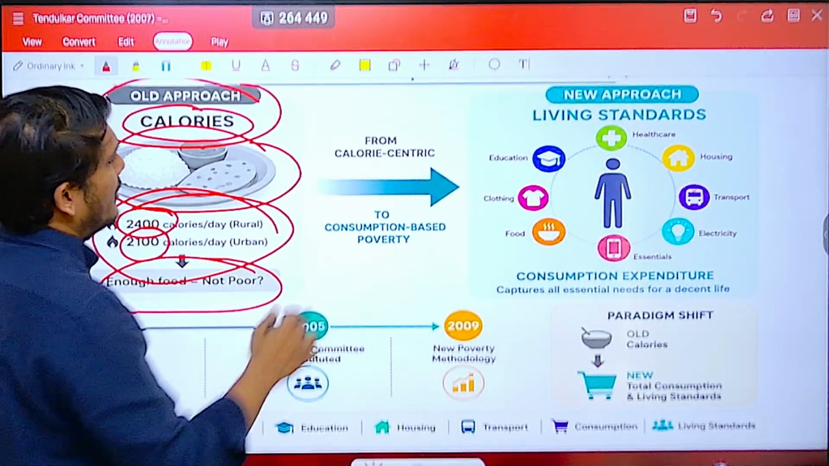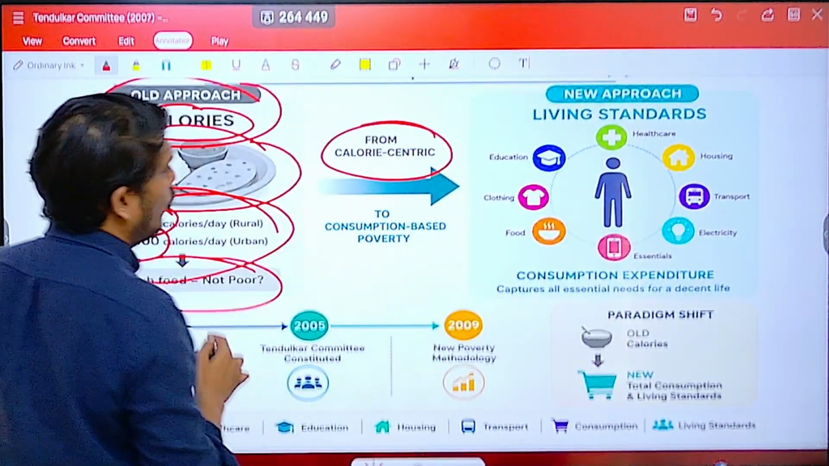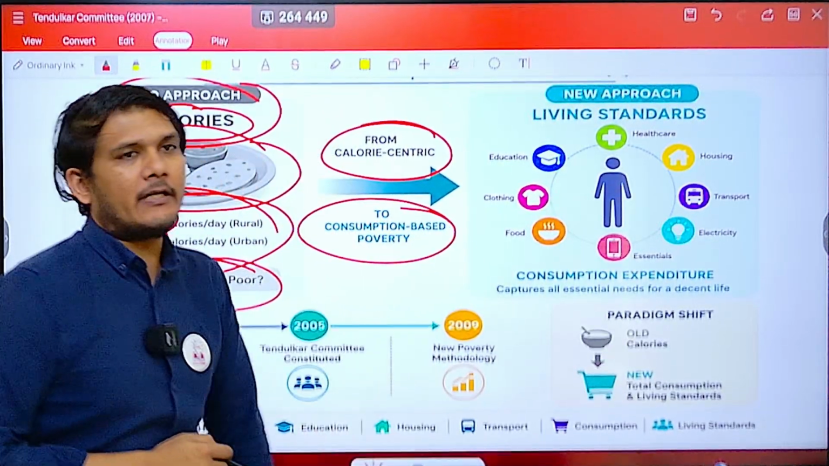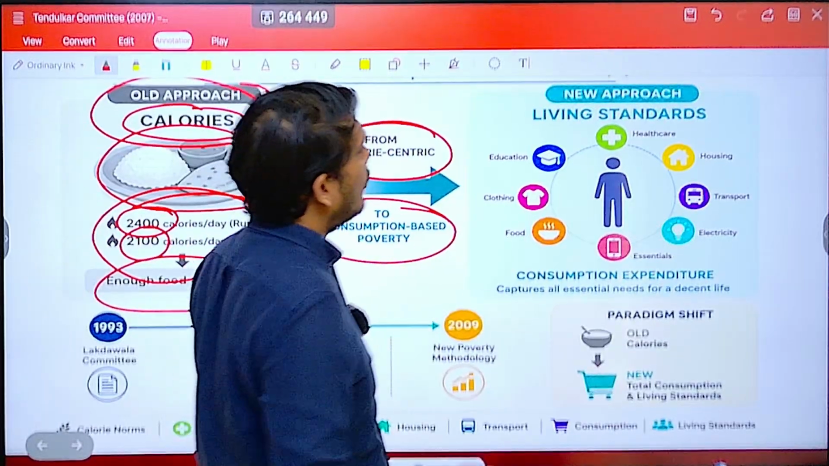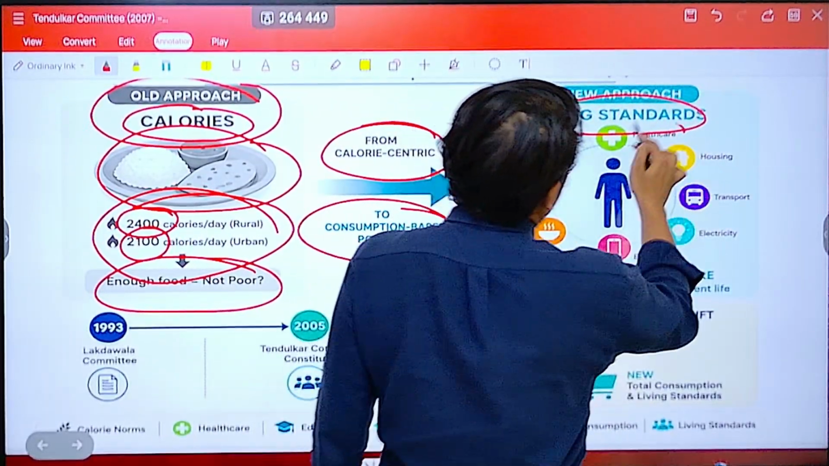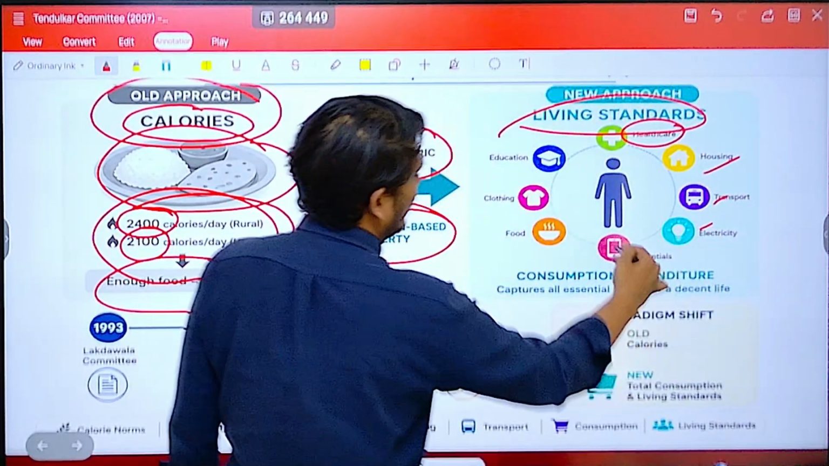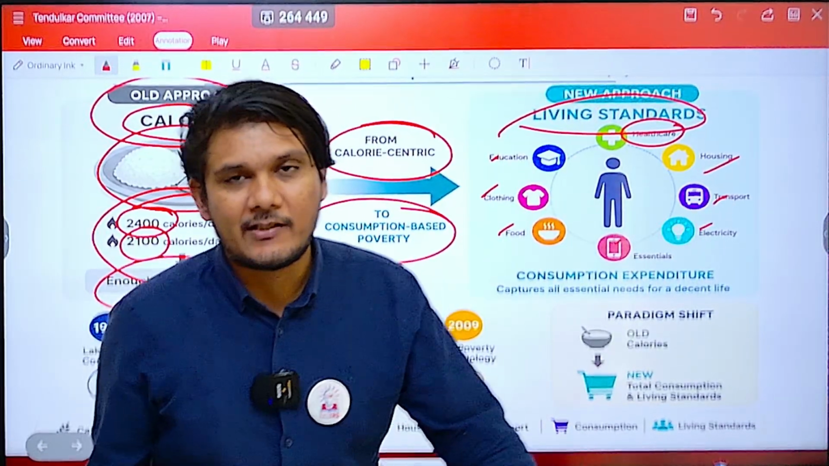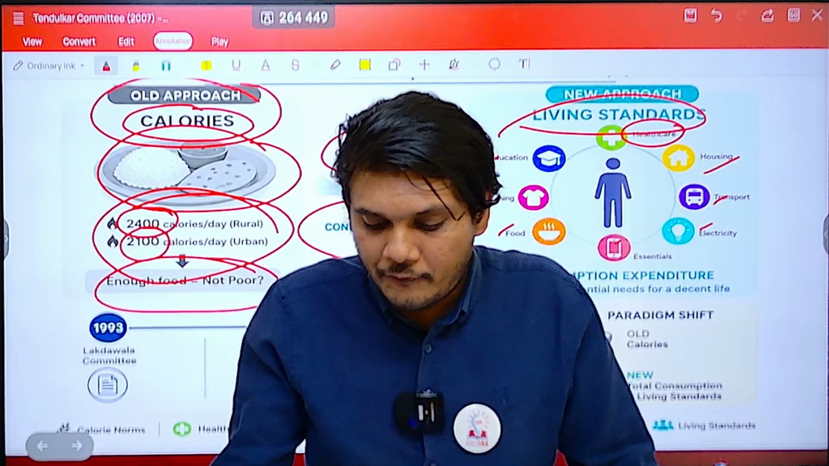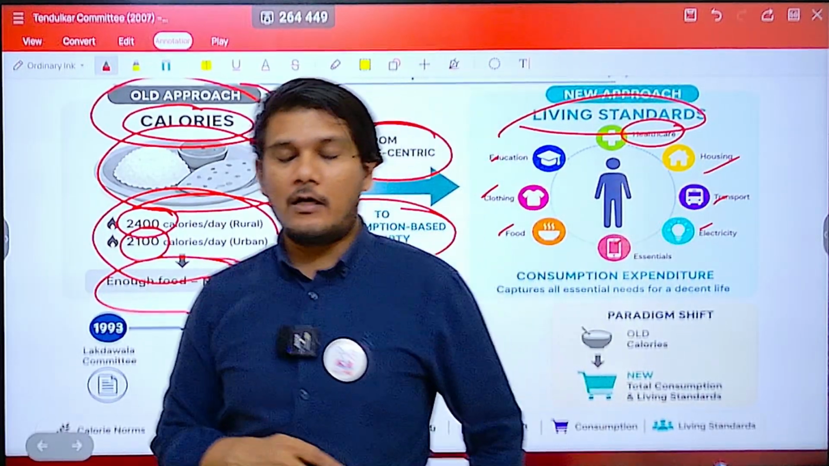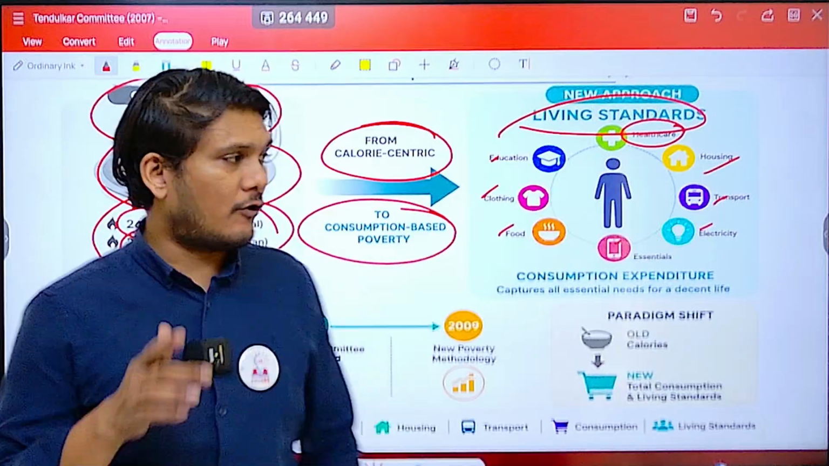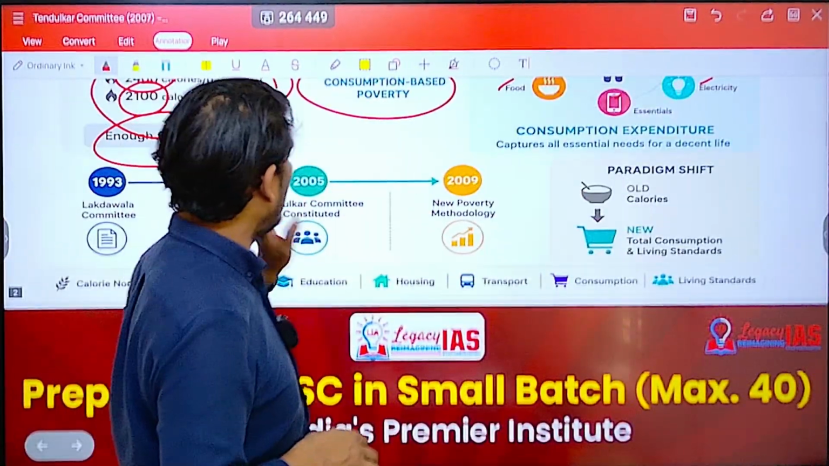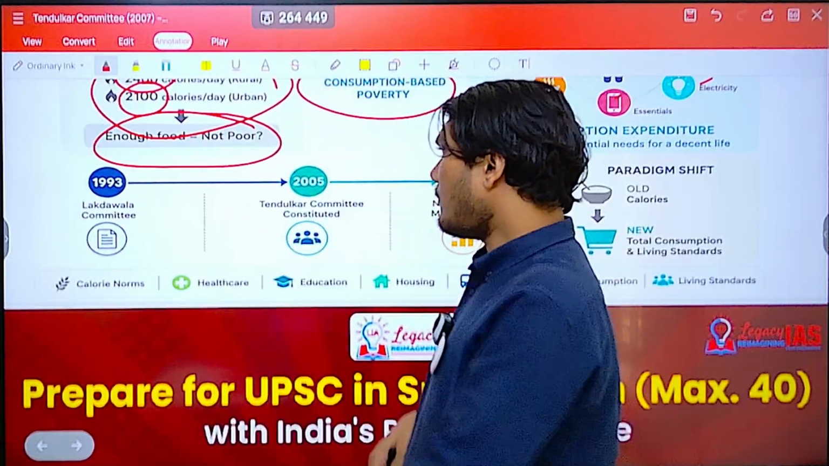As a result of which, from the calorie-centric approach, we needed to move towards a consumption-based poverty approach, which would also include the living standards, which will include healthcare, housing, transport, electricity, essentials, food, clothing, education, shelter, etc. As a result of which, the need for a committee on poverty estimation was felt, and we came up with the Suresh Tendulkar Committee. Right.